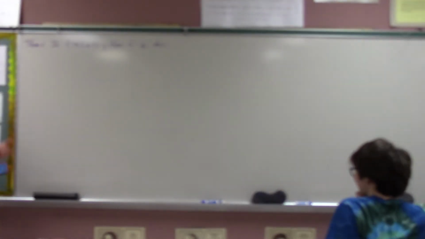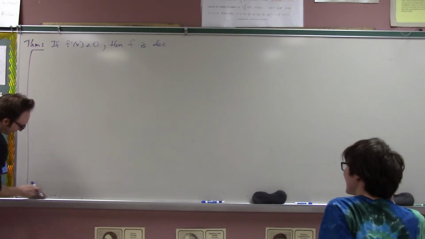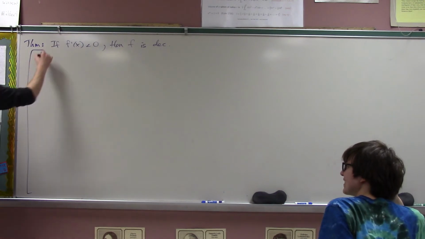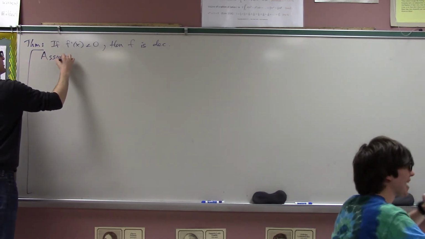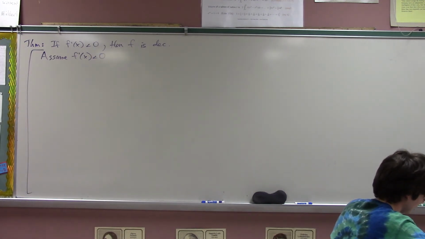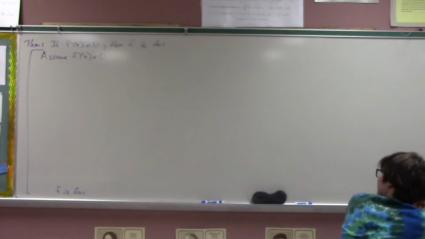Yeah, it's a trick question. It's the same thing every single time. The theorem is a conditional, so we do the same thing every time. There's only one way to prove a conditional: you assume the antecedent, and then derive the consequent. All right, so we are going to assume that the derivative is negative, and then down here we will hopefully conclude that f is decreasing.